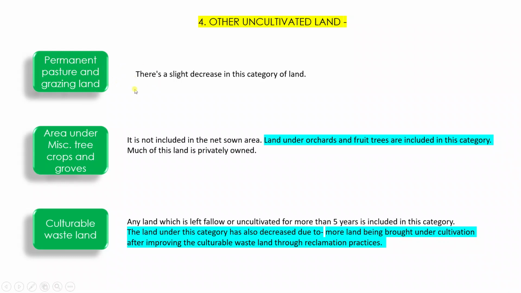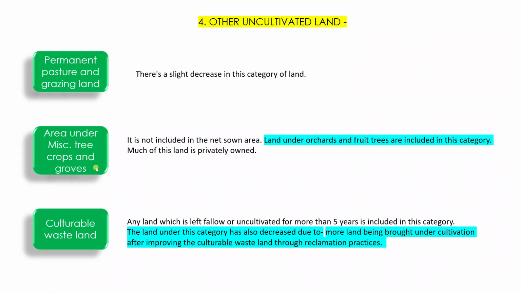And there's a slight decrease in this category of land. That's because now not many people actually own livestock, which needs to go to the pasture area or to the grazing land. So that's why. Then the second type is area under miscellaneous tree crops and groves.